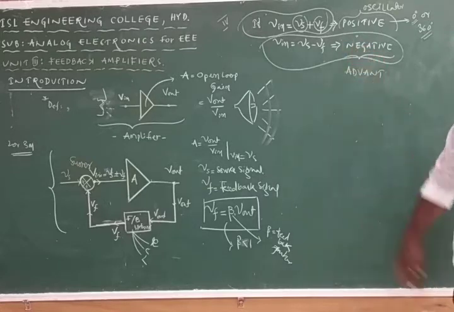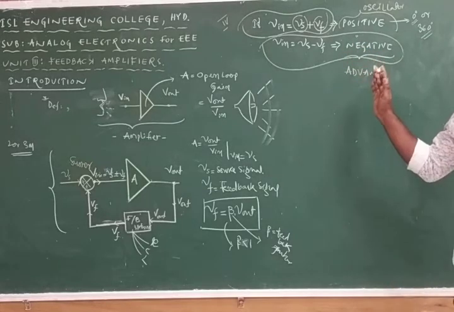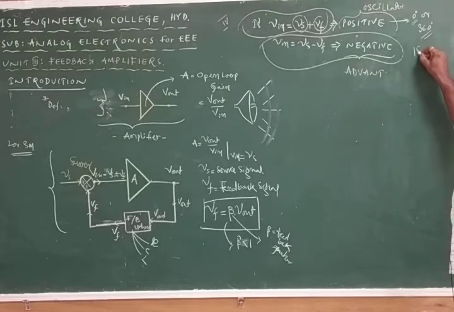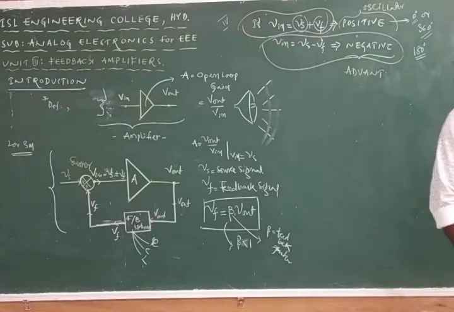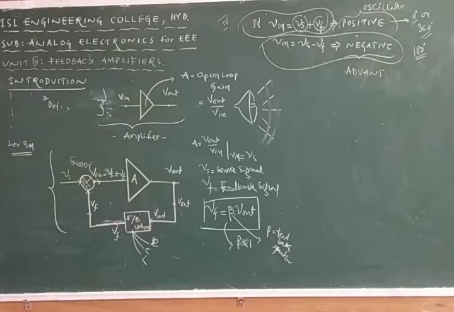In case of out-of-phase signals, that is in case of negative feedback, there is a phase shift of 180 degrees between the Vs and Vf. And this is about the feedback concept, with the two types of feedback, positive and negative feedback.